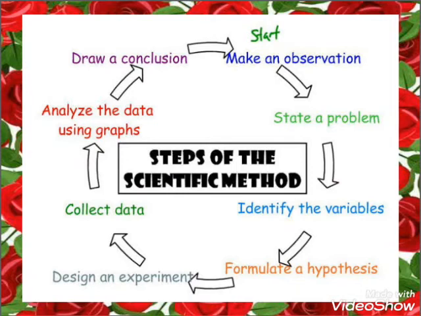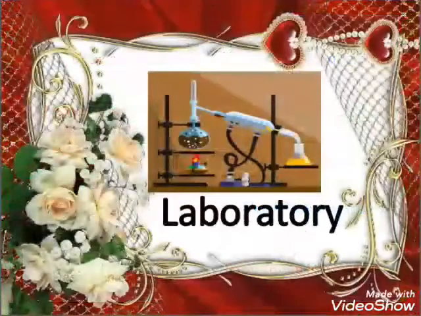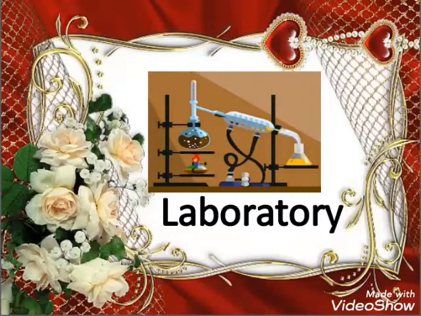Here is a flowchart showing the steps of investigation. It starts from observation. Initially, we make an observation, then state a problem, then identify and formulate hypothesis. Then we will design an experiment. After that, we collect data. Then we analyze data using graphs or tables. Finally, draw conclusions.